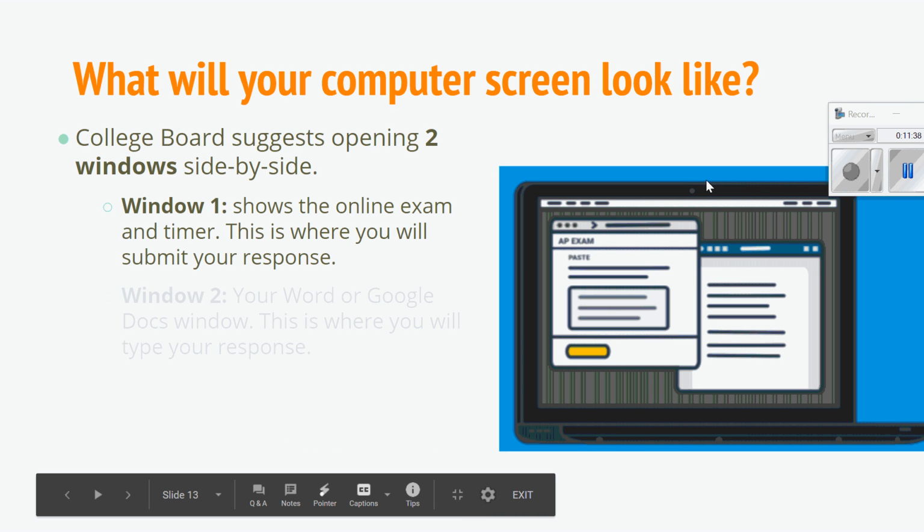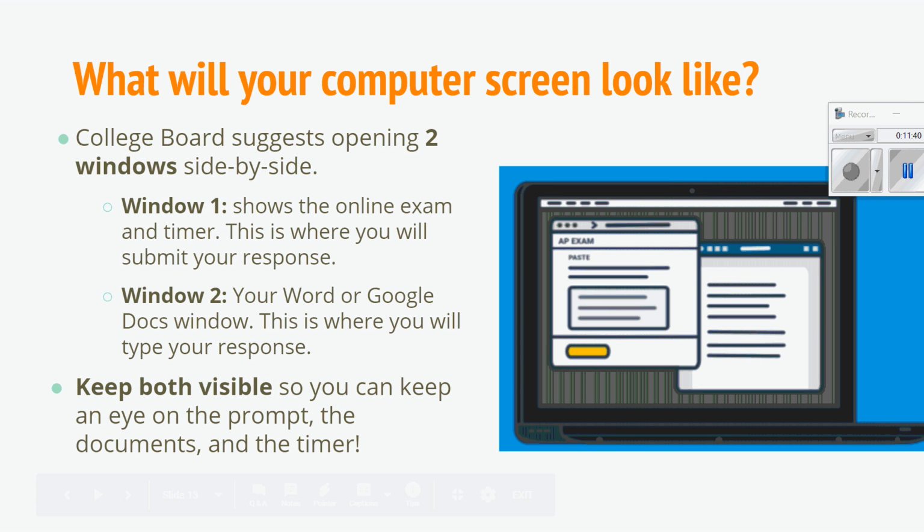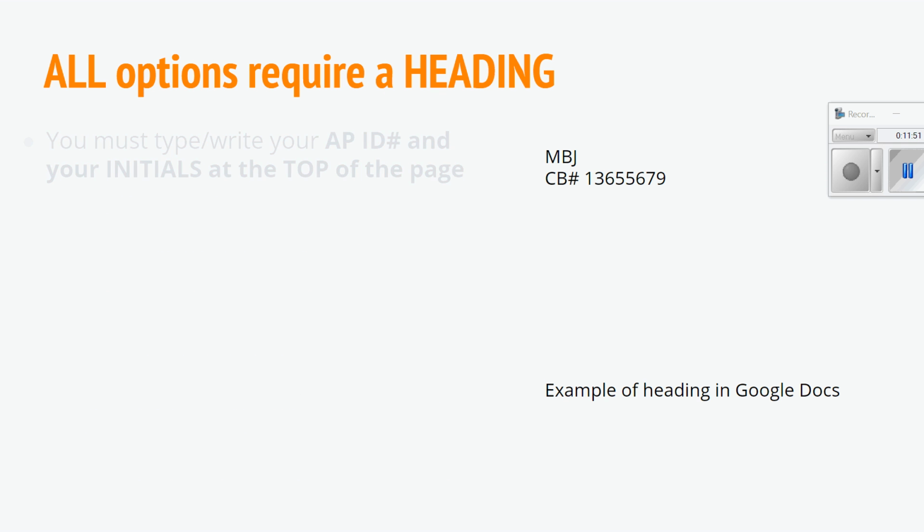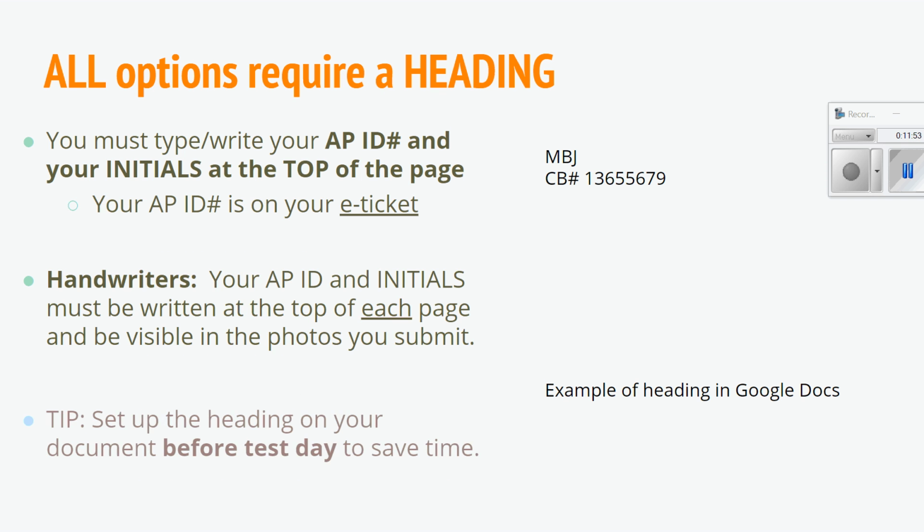What will your computer screen look like? We kind of talked about keeping both visible, window 1 being your exam, window 2 being either a Word document or a Google document. If you're handwriting, obviously you'll just have the exam. Make sure you have all of the headers that are needed. You must type and write your AP ID and the initials at the top of the page. So this was that teacher's initials, I'm assuming. I would do like EMW, College Board number.